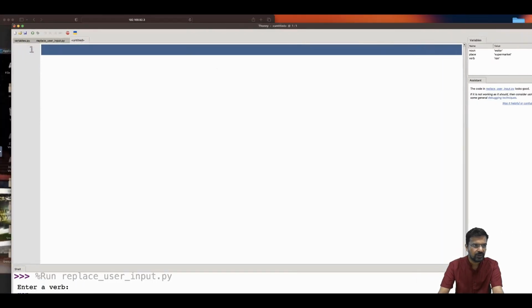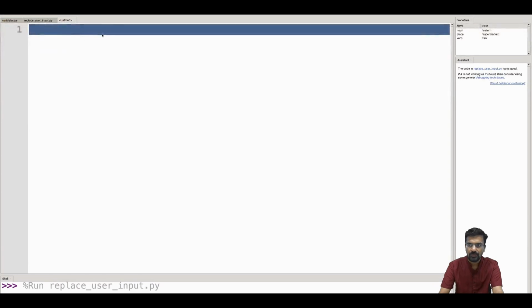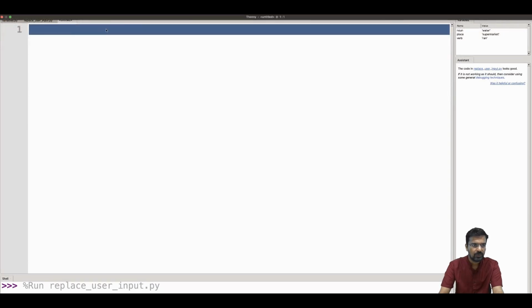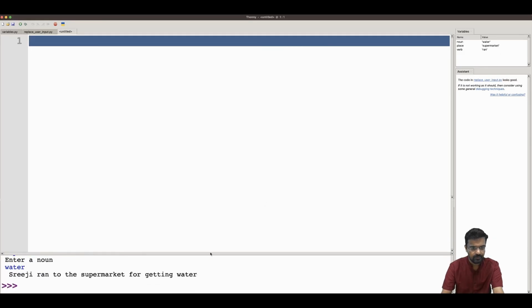The shell is becoming a little problematic for me. I'm going to maximize the shell. I want more shell area.